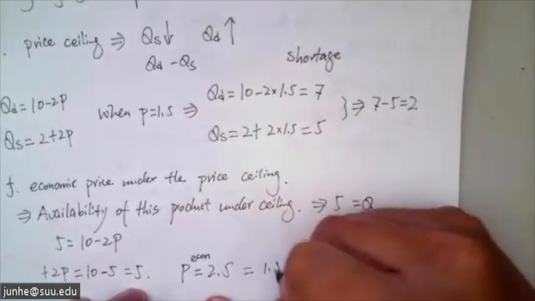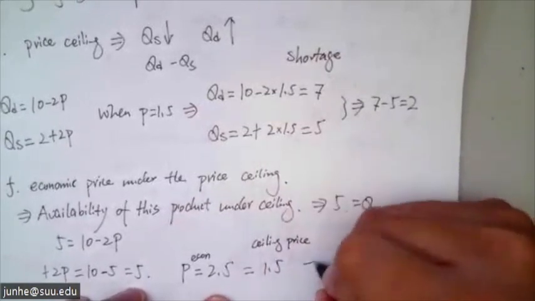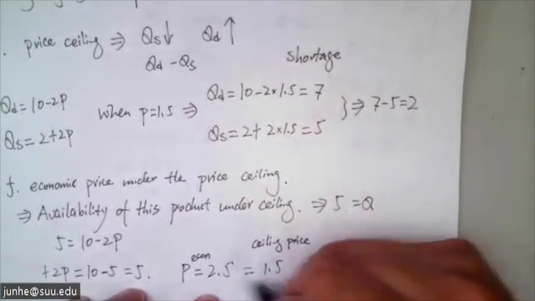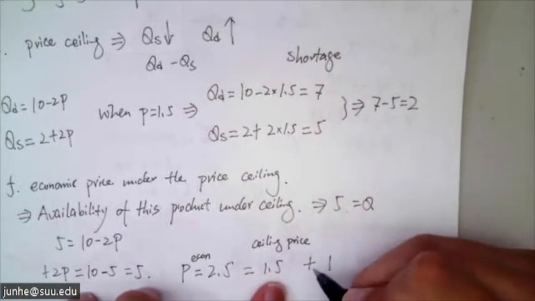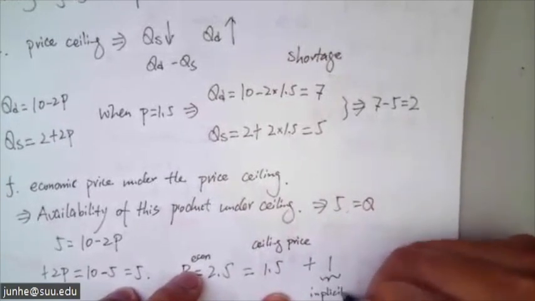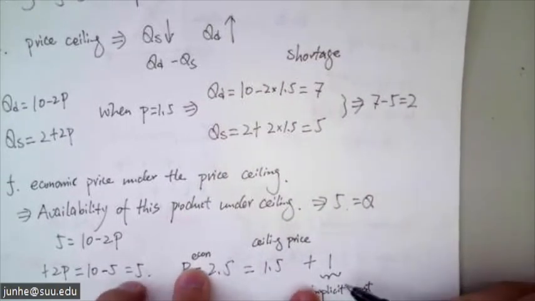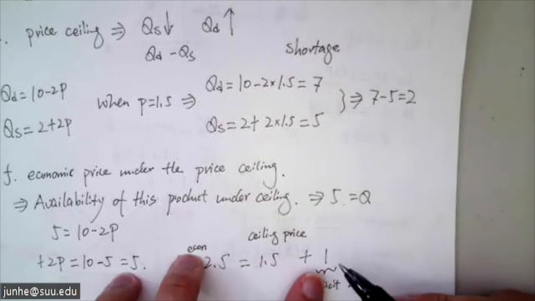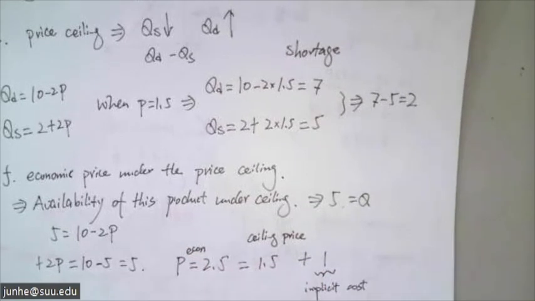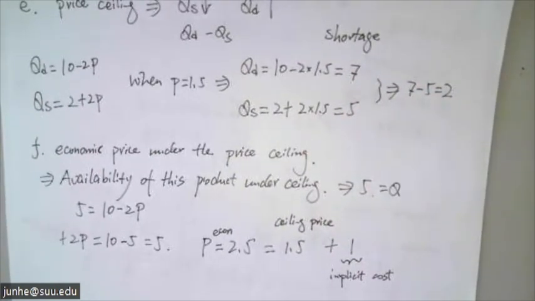Here it equals 1.5, which is the selling price, plus $1, which is the difference between the total economic price and the selling price, right? And $1 is the implicit cost of acquiring this product. Say you can only bear to the maximum $1 time value of waiting to get this product, even though it's cheap. Make sense? Okay, so that's how you solve the economic price under the price ceiling.